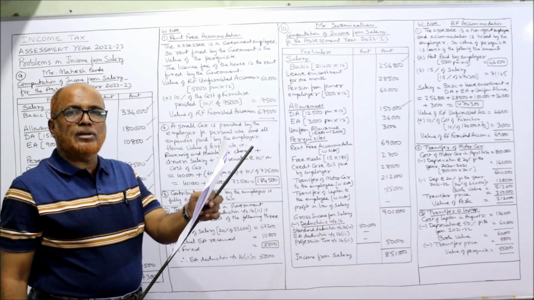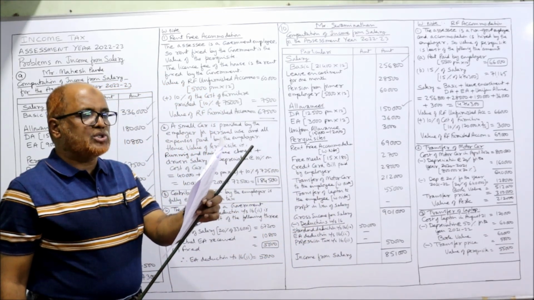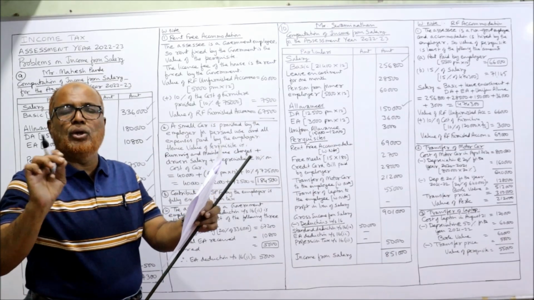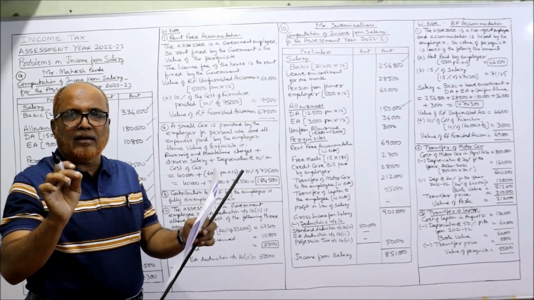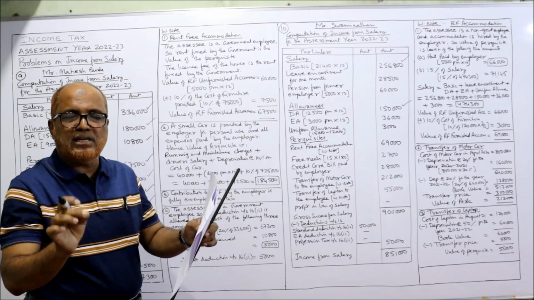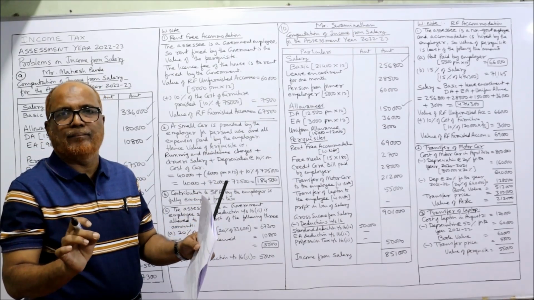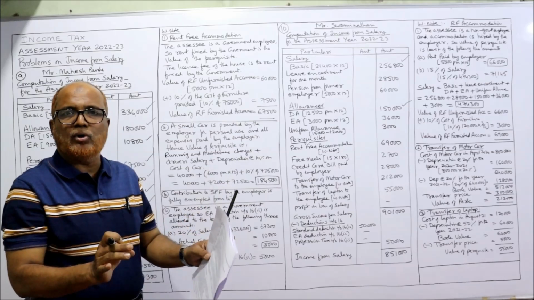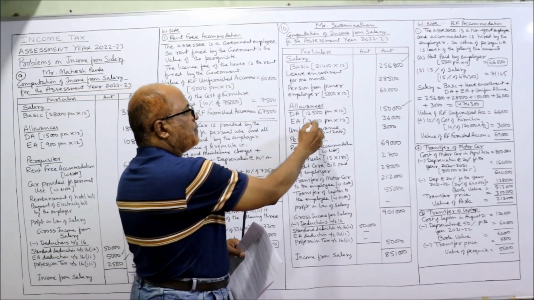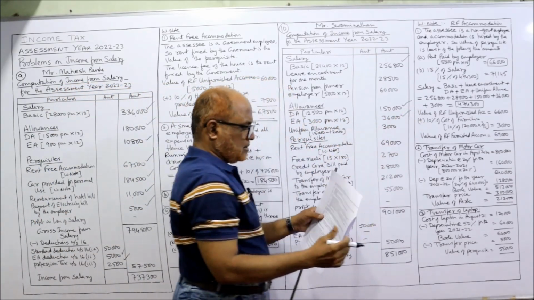Entertainment allowance 3,000 per month. Actual amount spent 1,000 per month, ignore. For entertainment allowance, how much is received? Fully taxable. Ignore the actual amount spent. So 3,000 per month into 12, 36,000.